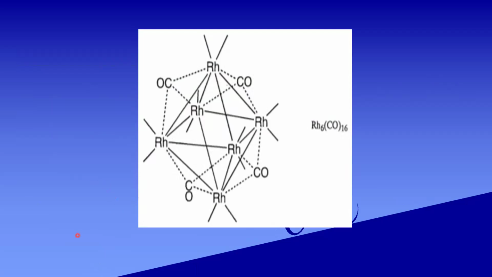This is the octahedral structure of Rh6(CO)16. In this, 4 triply bridged carbonyls are present. Here, see, these are triply bridged carbonyls. The remaining 12 are terminal carbonyls.